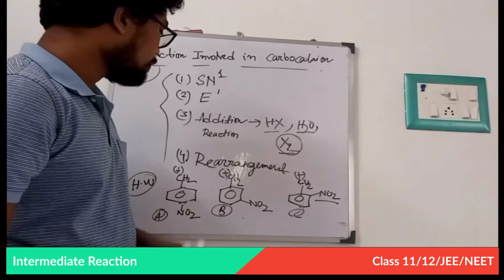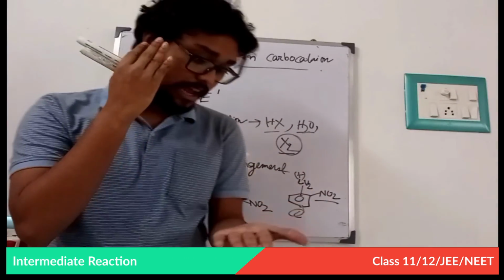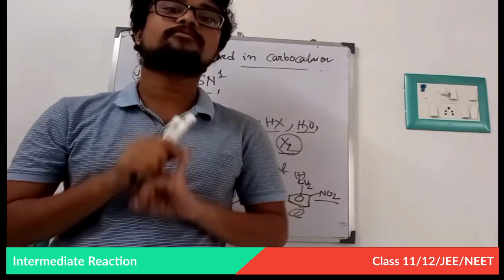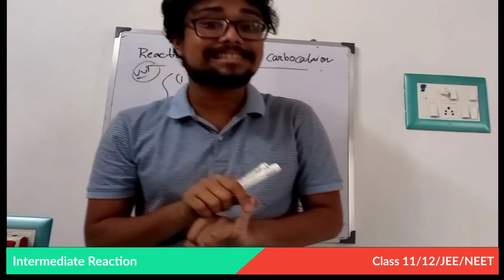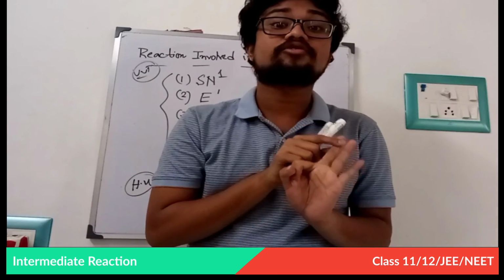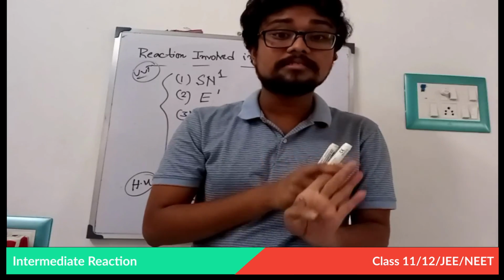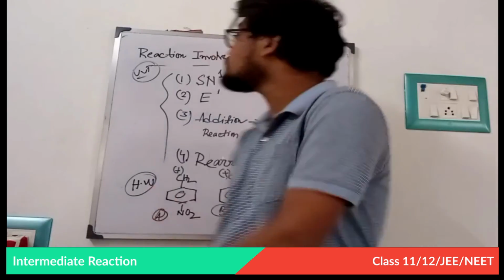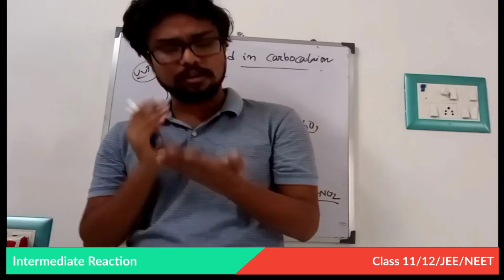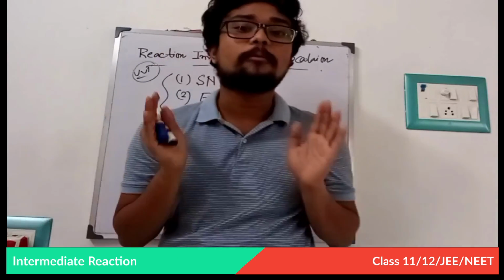So this is enough for today. Today I have discussed what a carbocation is, how a carbocation arises, then the characteristics of carbocation. Third is the structure of carbocation. Fourth is the stability of carbocation, and last is the reactions involving carbocation. This video on carbocation is enough for class 11, 12 and any competitive exam.